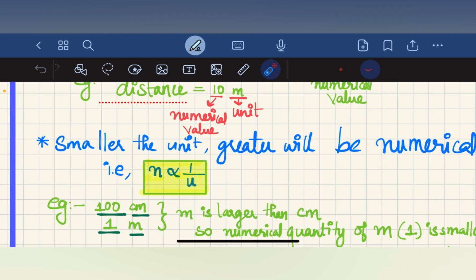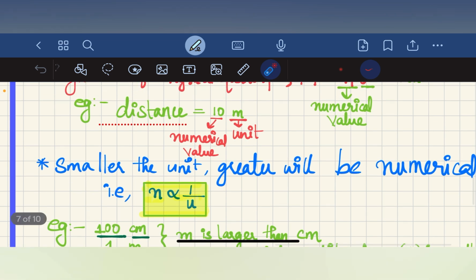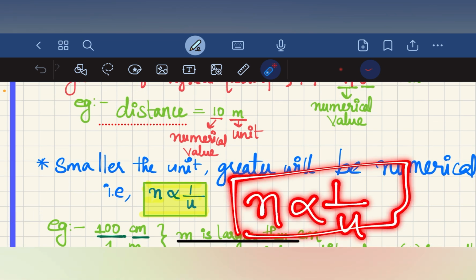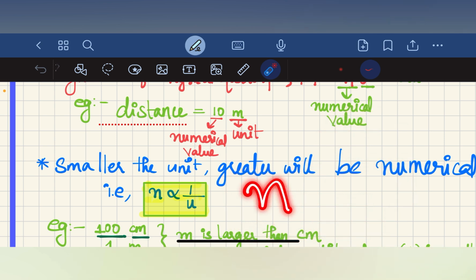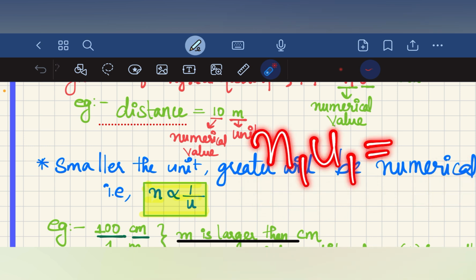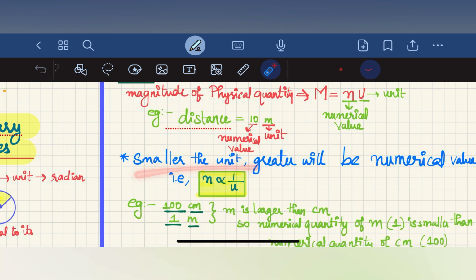That is, n is inversely proportional to u, and this is very important. So nu is equal to a constant, that is, n1u1 = n2u2. If the unit is smaller, the numerical value will be larger.